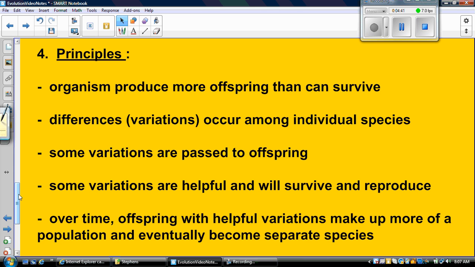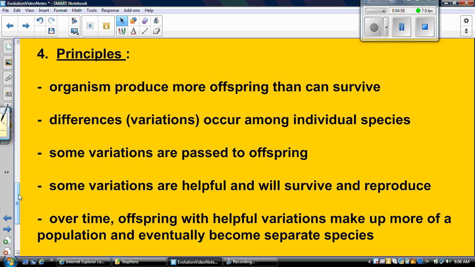So that's why offspring will produce more offspring than can survive, because they want to have a better chance of passing on their traits. Okay, the second part of Darwin's theory of natural selection is that differences, which we're going to call variations, occur among individual species.